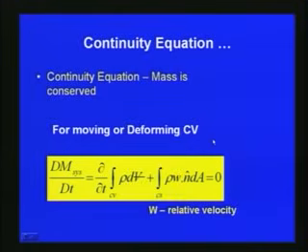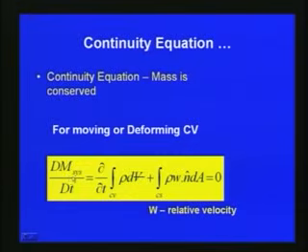So, the continuity equation, as we have seen here, the mass is conserved, and we have also seen that there can be a moving or deforming control volume. So, in that case, with respect to the continuity equation or the conservation of mass, we can write dm system by dt is equal to del by del t of control volume rho dV plus over the control surface rho w, instead of v here we are using, rho w n hat dA is equal to 0.